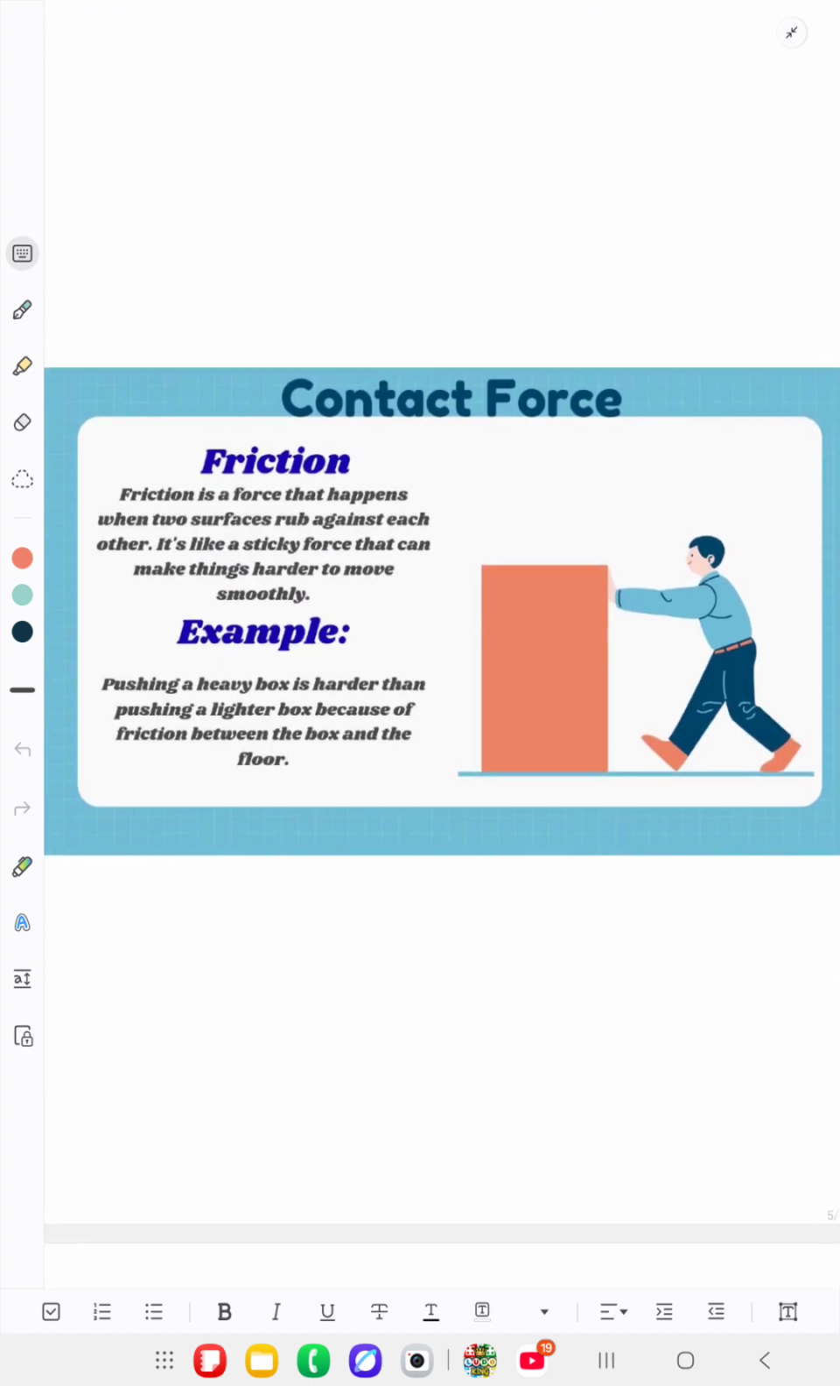Contact force. First, friction. Friction is a force that happens when two surfaces rub against each other. It's like a resisting force that can make things harder to move smoothly. Example: pushing a heavy box is harder than pushing a lighter box because of friction between the box and the floor.